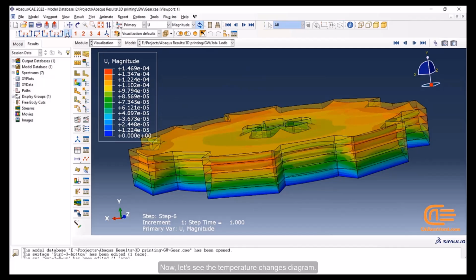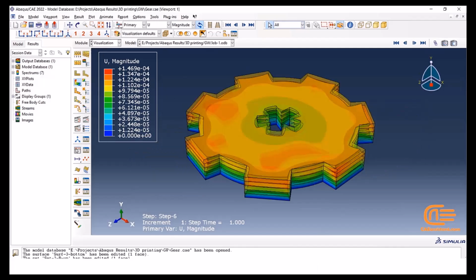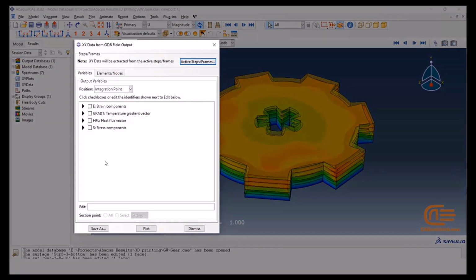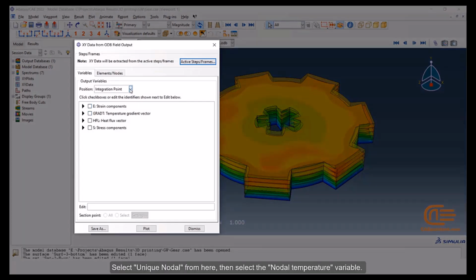Now let's see the temperature changes diagram. Click Create XY data, select ODB field output and click Continue. Select Unique Nodal from here, then select the nodal temperature variable.